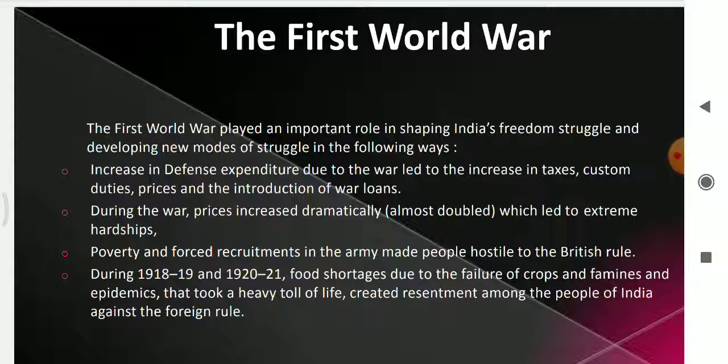But still, the people believed that all these issues would come to an end after the First World War, but they continued even after it. So the people adopted new methods of struggling against the British. So if any question is asked, explain the impact of the First World War on India, and these are your answers. Let's see how they adopted new modes of struggle against the British and who led the people.